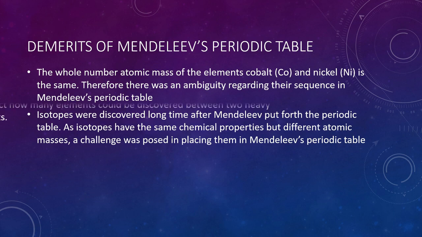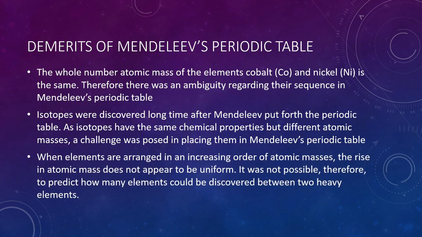Mendeleev's periodic table. When elements are arranged in increasing order of atomic masses, the rise in atomic mass does not appear to be uniform. It was not possible, therefore, to predict how many elements could be discovered between two heavy elements.